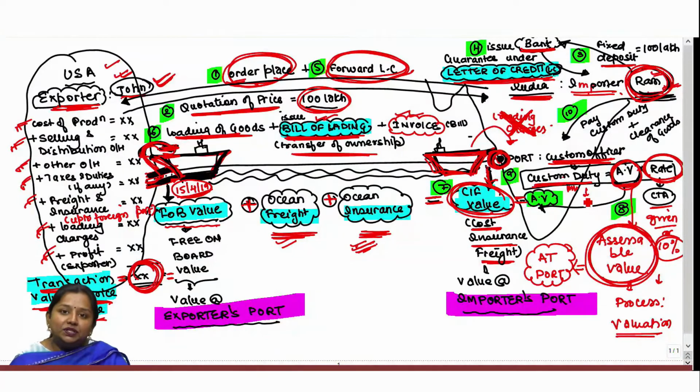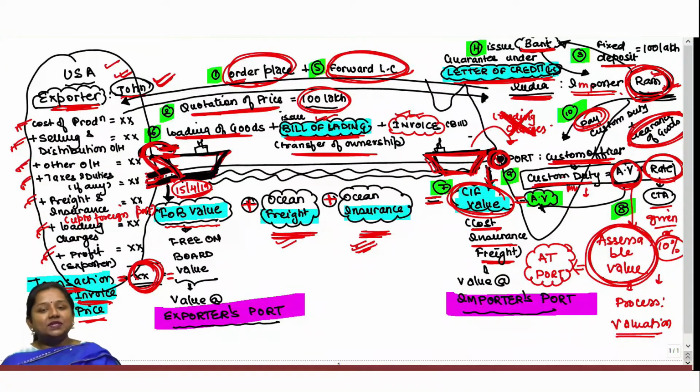The duty so computed shall be paid by the importer to the custom officer, after which the custom officer shall issue an order for clearance, onwards of which the goods get cleared by the importer from the custom port. So, this is the basic process we generally follow while importing goods at the Indian port.